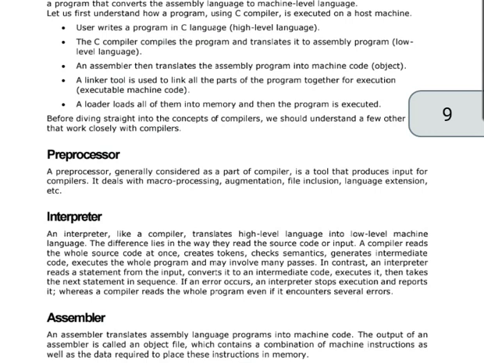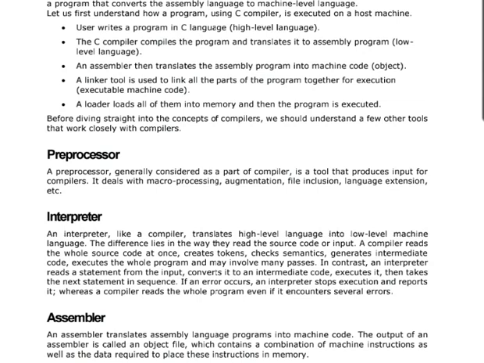Then the next is the assembler. So assembler translates assembly language program into machine code. The output of an assembler is called an object file, which contains a combination of machine instructions as well as the data required to place these instructions in memory. Then the next is the linker. So linker is a computer program that links and merges various object files together in order to make an executable file.